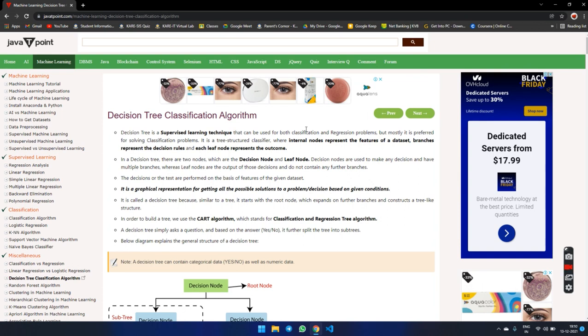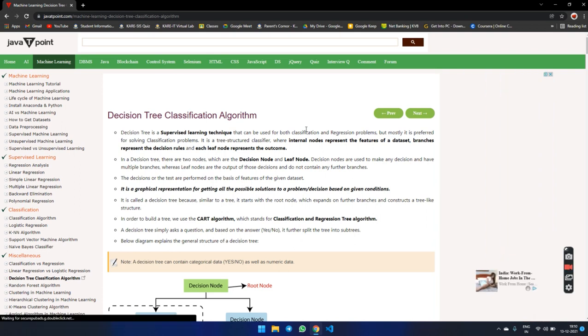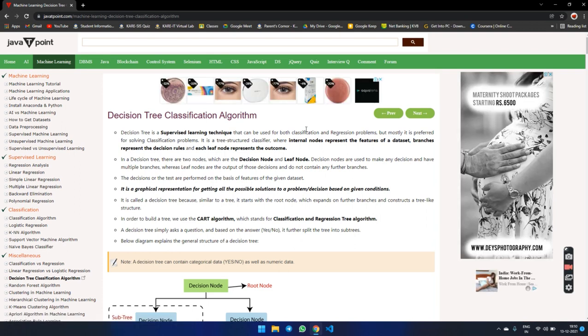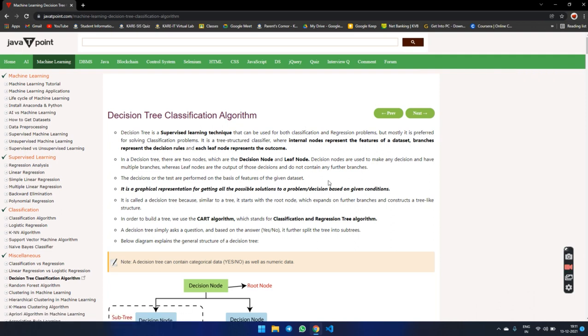It is called a decision tree because, similar to a tree, it starts from the root node, which expands into further branches and constructs a tree-like structure. In order to build a tree, we use the CART algorithm. CART stands for Classification and Regression Tree algorithm. A decision tree simply asks a question based on yes or no, true or false, and further splits the tree into subtrees. The diagram below explains it all.